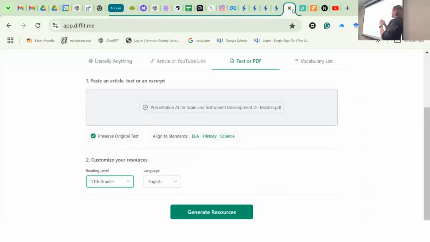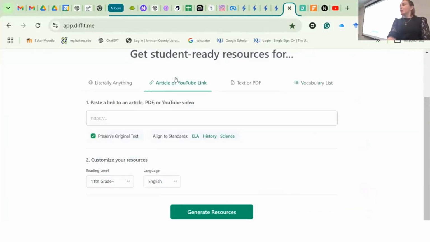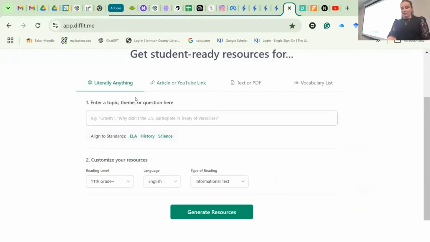Diffit, I always say it wrong. Diffit will take any of your text or PDF, change the language or the grade level quickly. You just stick it in there and put what grade and what level, and it creates everything in a different language and different text. It will create a vocabulary list for you. It'll take an article or YouTube video you put in there and make a summary of it for you and give you questions based on the YouTube video. It will literally create anything you want.